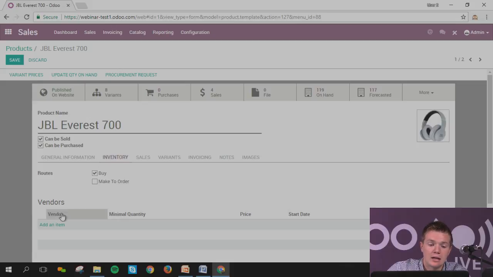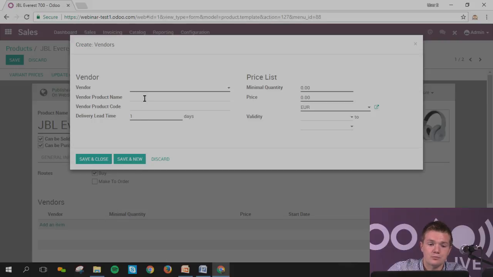You can put the vendor. Let's imagine you create one and call it, I don't know, test vendor. I can say that the test vendor is selling me this product for, let's imagine, the price is 125. What is quite interesting as well is the product name and product vendor code.